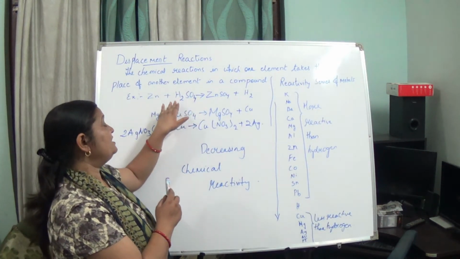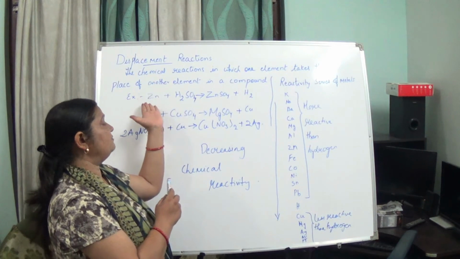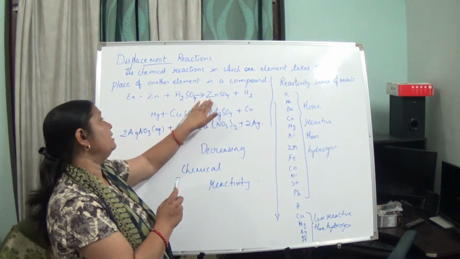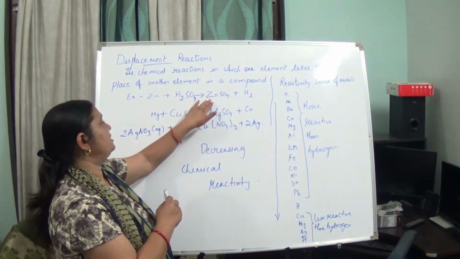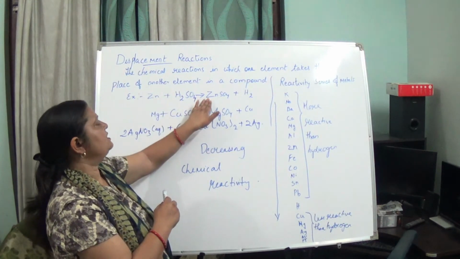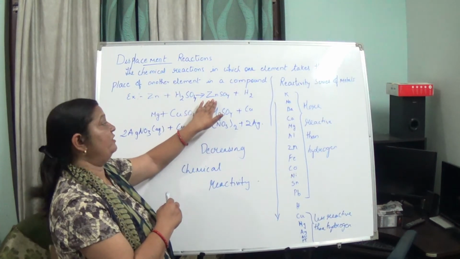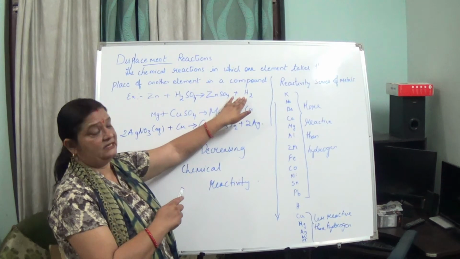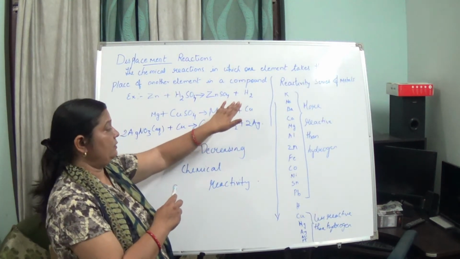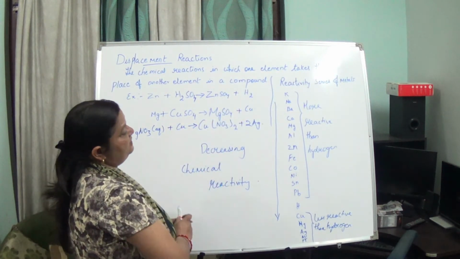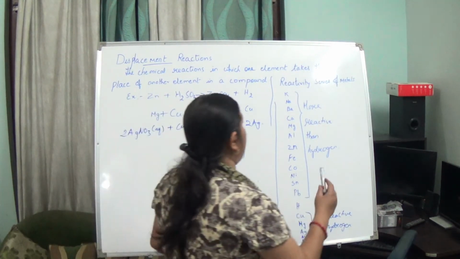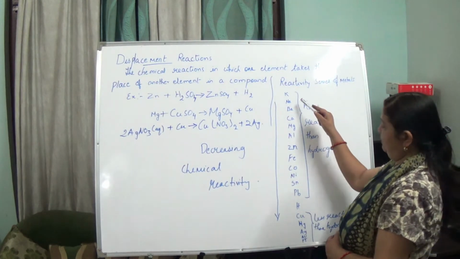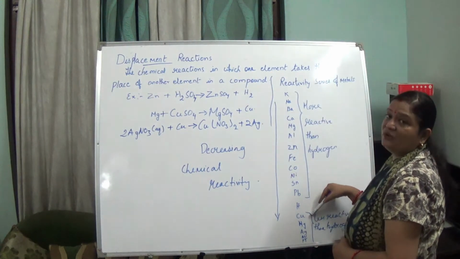Sulfuric acid. Here hydrogen is less reactive than zinc, and as a result what will happen? This zinc, being more reactive than hydrogen, displaces the hydrogen from its place and itself comes over here and forms zinc sulfate, and hydrogen gas is given out. For your convenience, I have shown you the reactivity series of the metals. In this manner these elements will react.